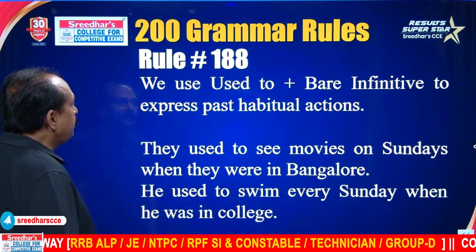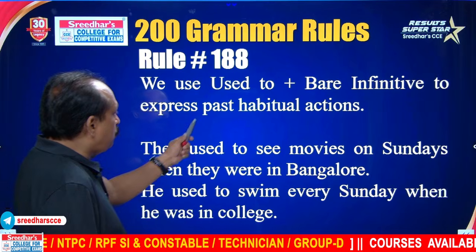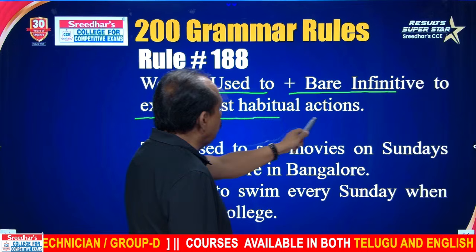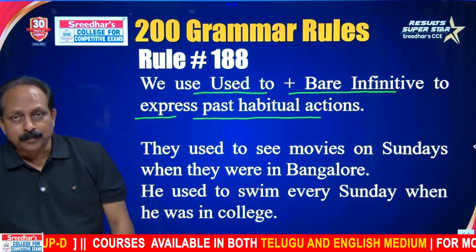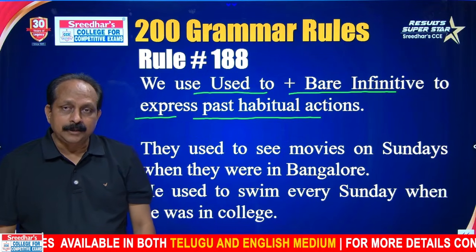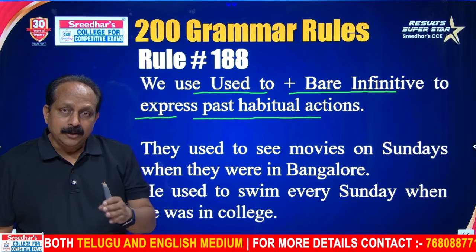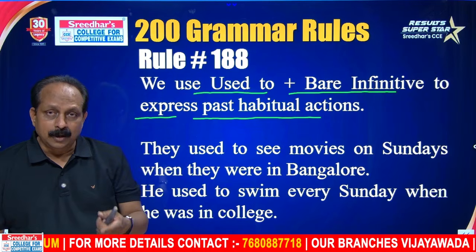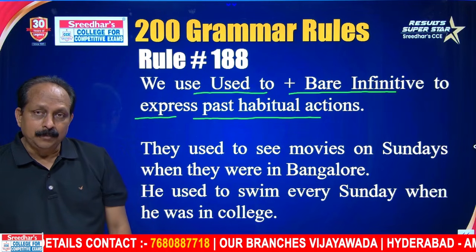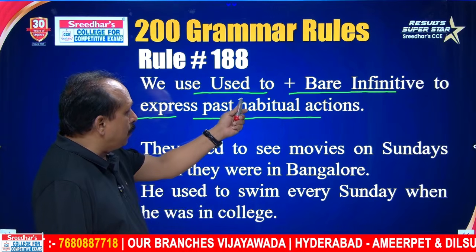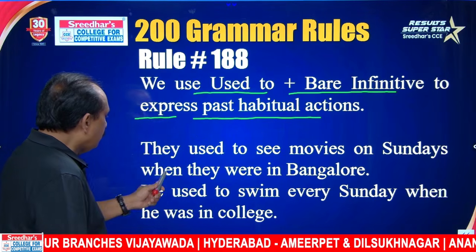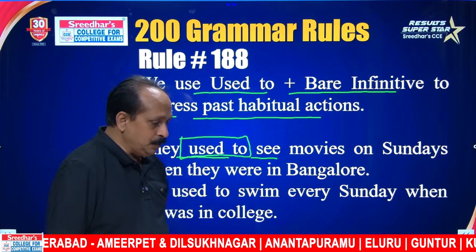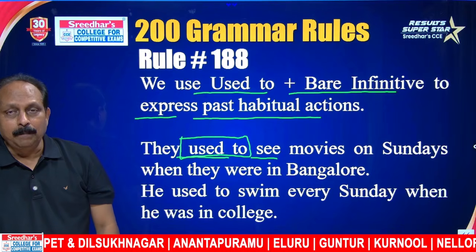Rule number 188. We use used to plus bare infinitive to express past habitual actions. In English, to express habitual actions, we have the present tense. And for habitual actions that are definite, we use the helping verb will. But for past habitual actions, we use either the helping verb would, or the pattern used to plus bare infinitive. They used to see movies. This is one unit. See is the bare infinitive.